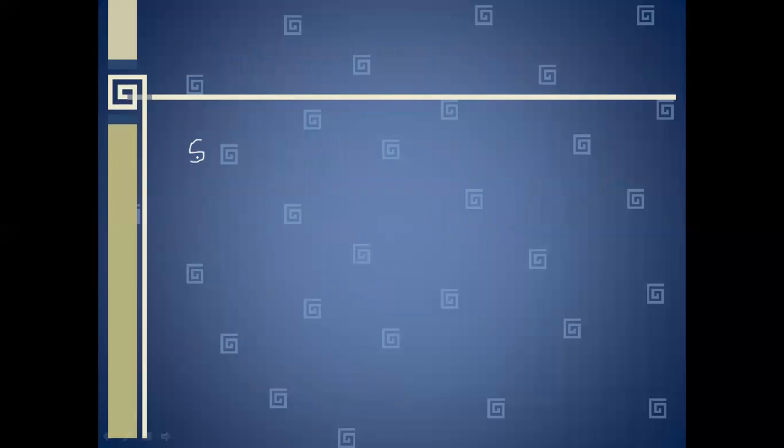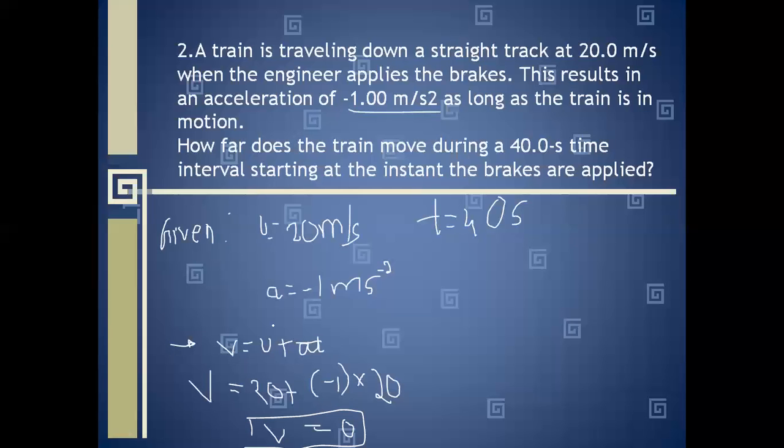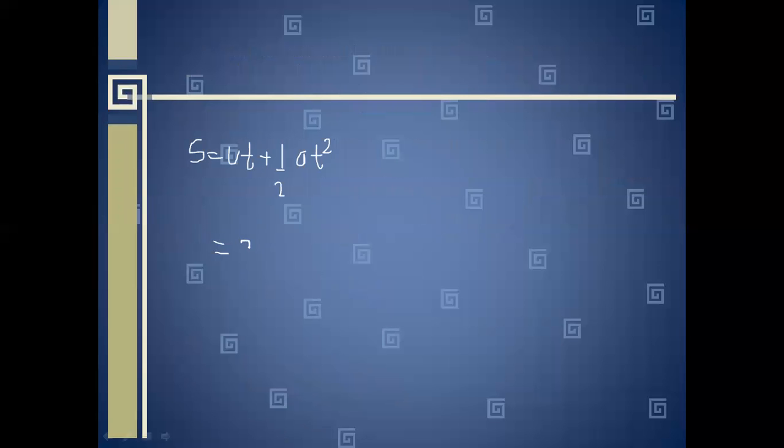So we will use the equation s equal to ut plus half at square. So u is 20 into 40 because time is 40 seconds, plus half into acceleration -1 into t square, which is 40 into 40.